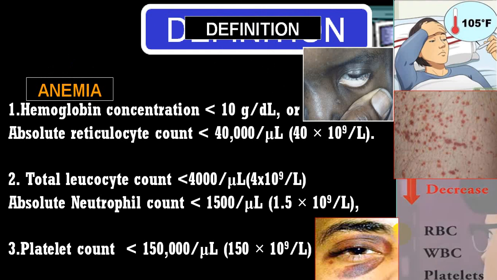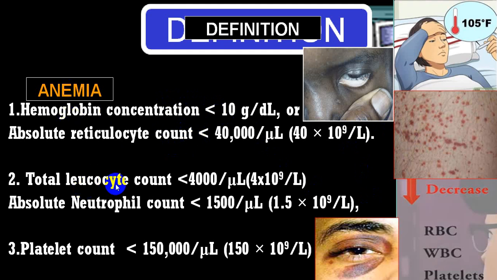Pancytopenia means pan means all, cyto means cell, penia means decrease in the cell count. So decrease in the RBC count, decrease in the leukocyte count, and decrease in the platelet count. If the person is having anemia, that is hemoglobin concentration less than 10, and reticulocyte count is also reduced, as well as hematocrit is also reduced, and RBC count also reduced, we call that as anemia.